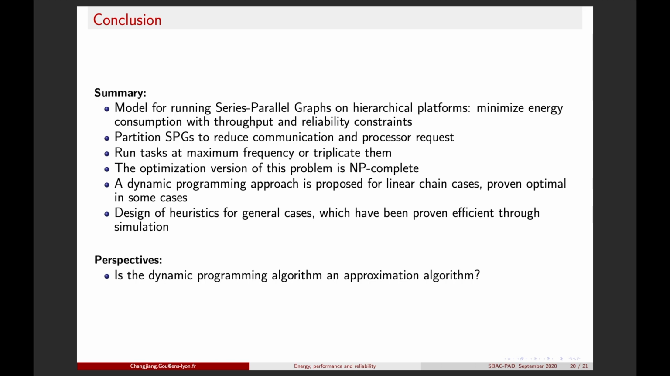And in the near future, we plan to investigate whether the dynamic programming is an approximation algorithm or not.